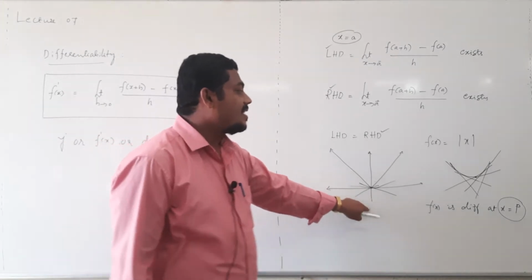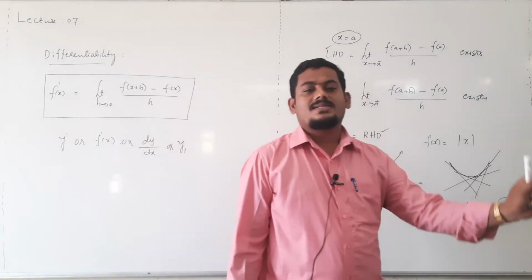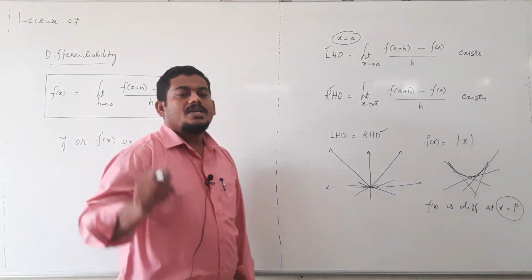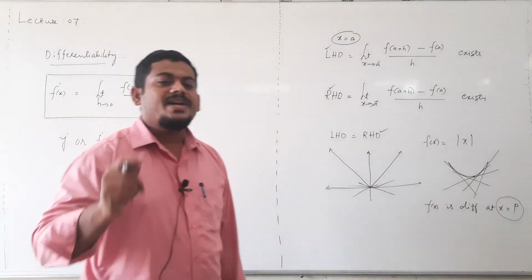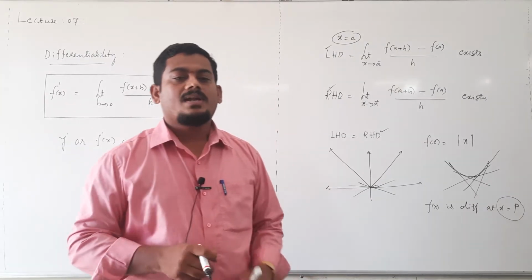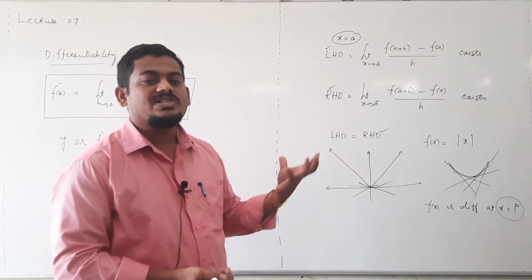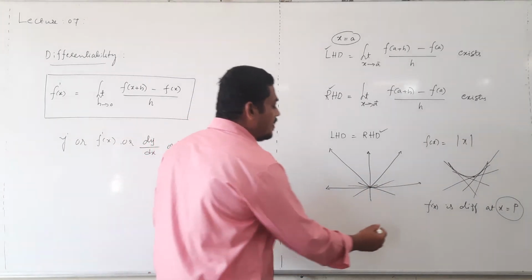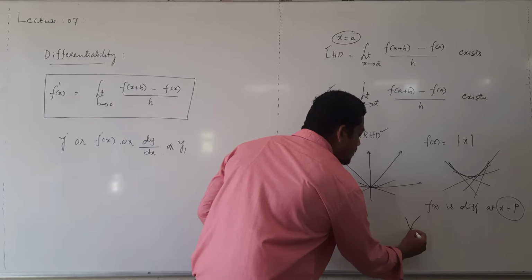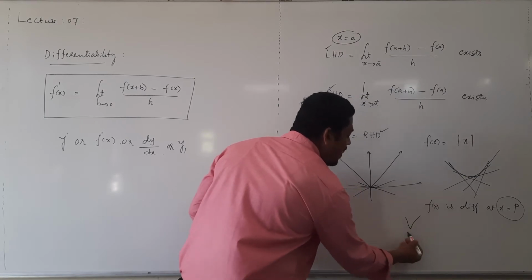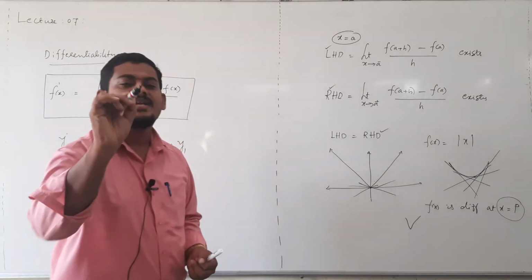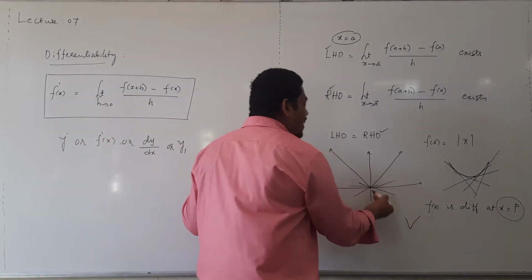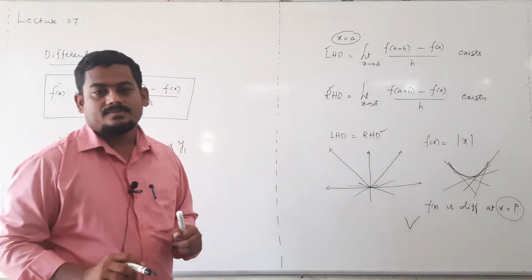Modulus function is not differentiable at 0, because we can draw more than one tangent at x equal to 0. If a unique tangent is possible at a point, then the function is differentiable. Otherwise, if the function has a sharp corner, then it is not differentiable. Suppose any function has a sharp corner at a point, then it is not differentiable. Sharp edge or sharp corner, then it is not differentiable.